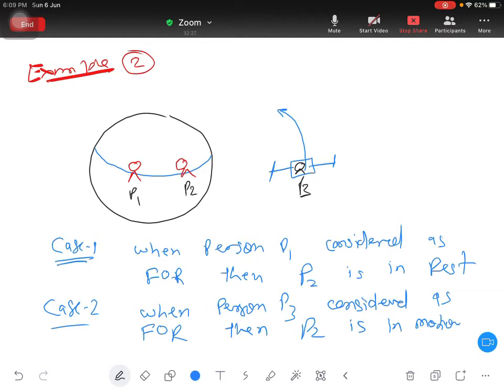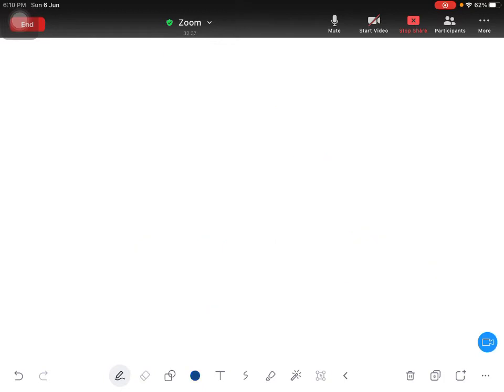Okay, so now we will understand what is called scalar property and what is called vector property. So next point, you write scalar, vector, tensor properties.